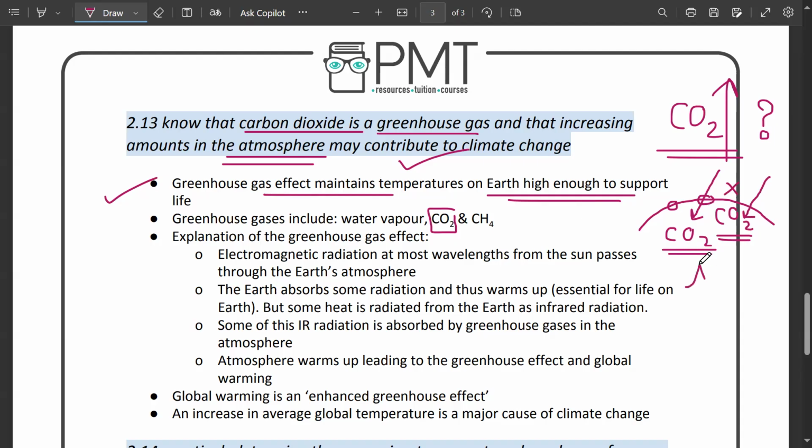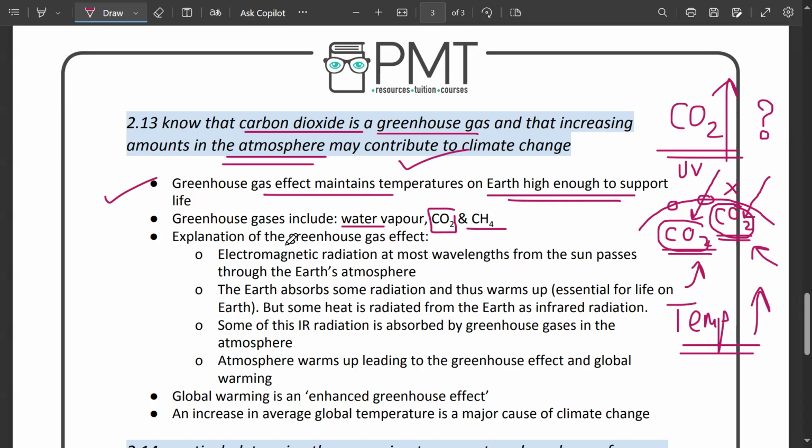We have produced so much carbon dioxide in our atmosphere that every UV radiation that is entering through the ozone layer in the earth is being absorbed by whom? Carbon dioxides. और आपके जो अर्थ का टेम्परेचर है, that is increasing. Winters are becoming short. Summers are becoming long. Glaciers are melting. Sea levels are rising. Climate is changing. Rainfalls are having a haphazard effect. Okay? So greenhouse gases include water vapor, CO2, and CH4.